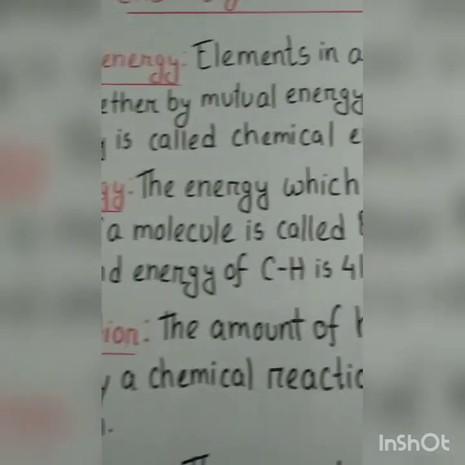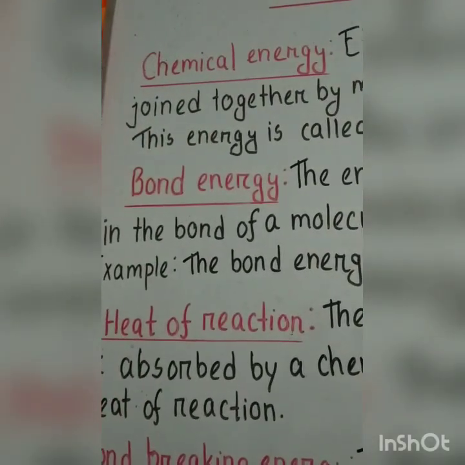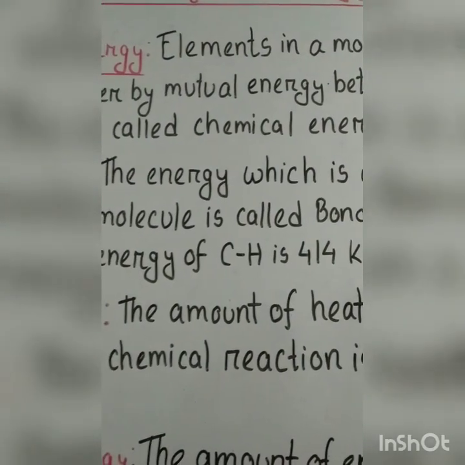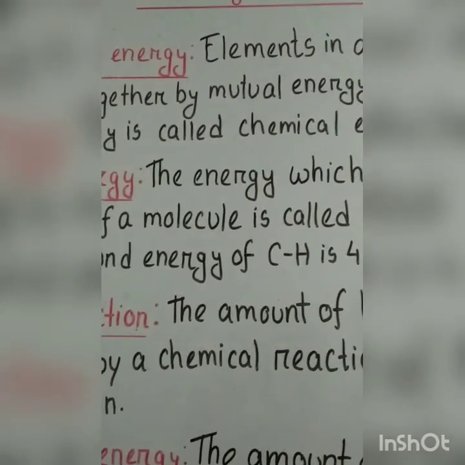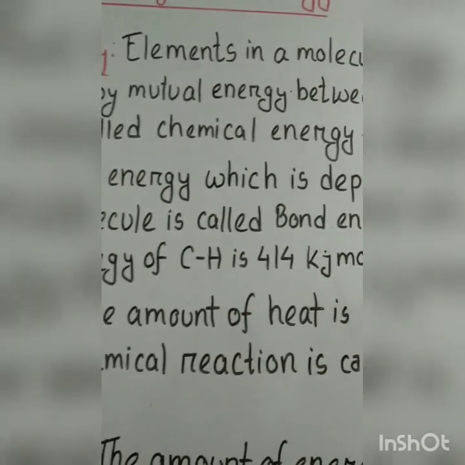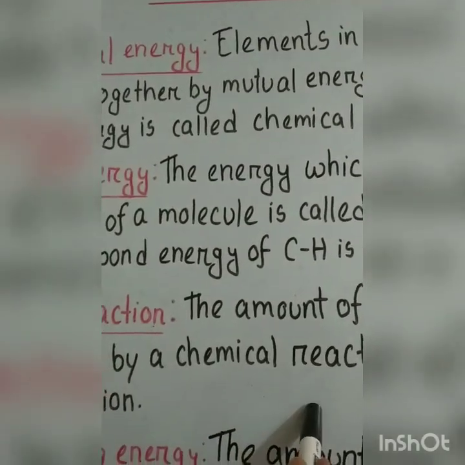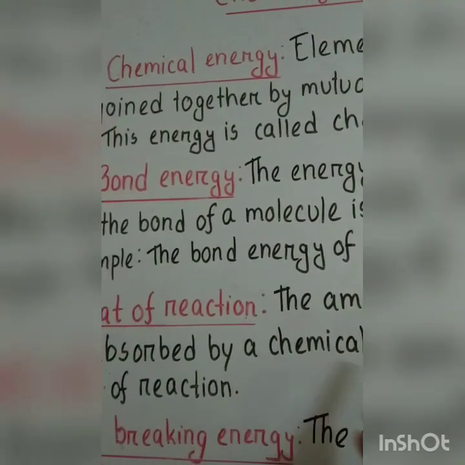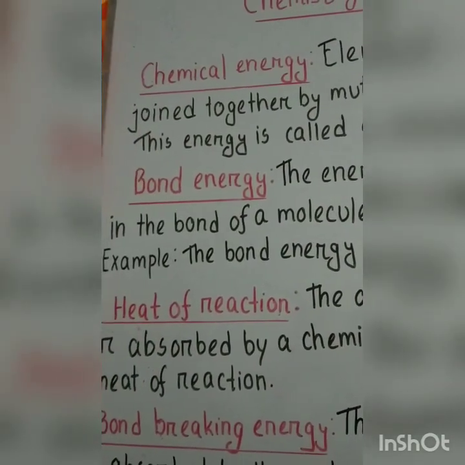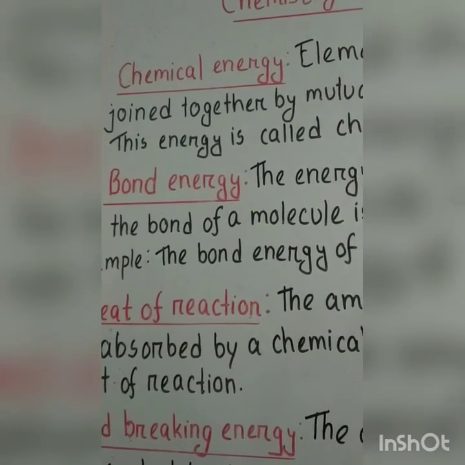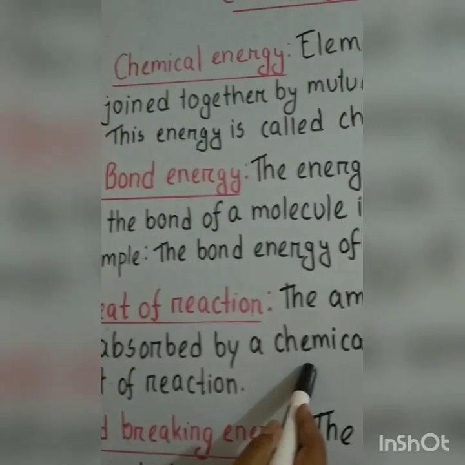Then heat of reaction. The amount of heat released or absorbed by a chemical reaction is called heat of reaction. Suppose in any reaction heat is produced, or in any reaction heat is absorbed. For both of the cases, the amount of the heat is known as heat of reaction.